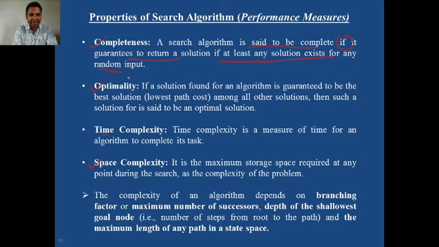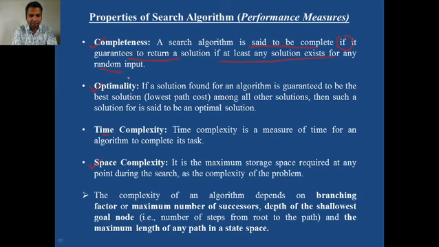Obviously the agent. So how will you decide whether our search algorithm is complete or not? Sometimes certain search algorithms may not find the solution at all. For example, we want to go from Sangamner to Pune, and it may happen that we never reach Pune. That means our search algorithm is not complete.